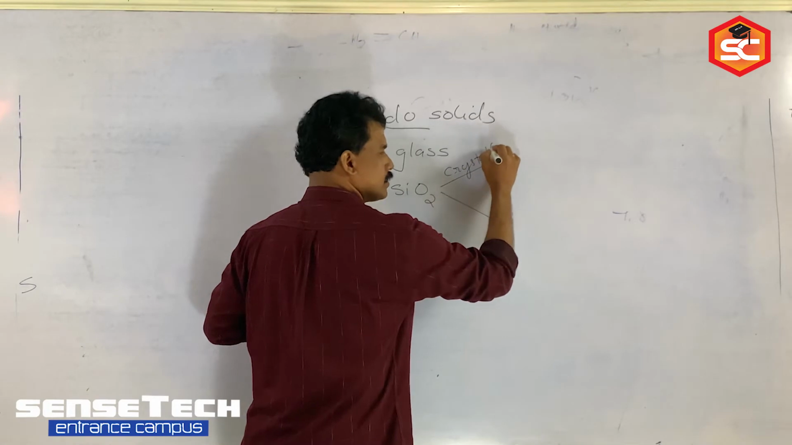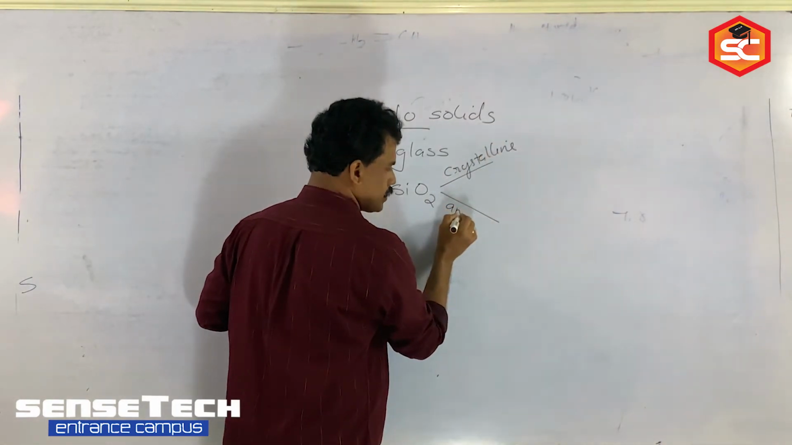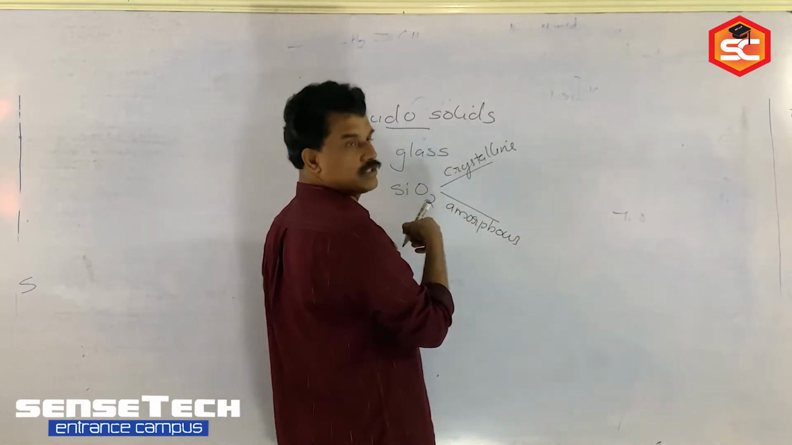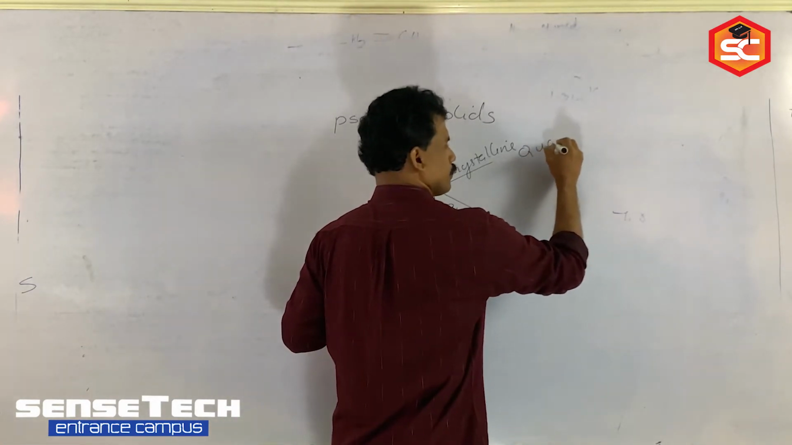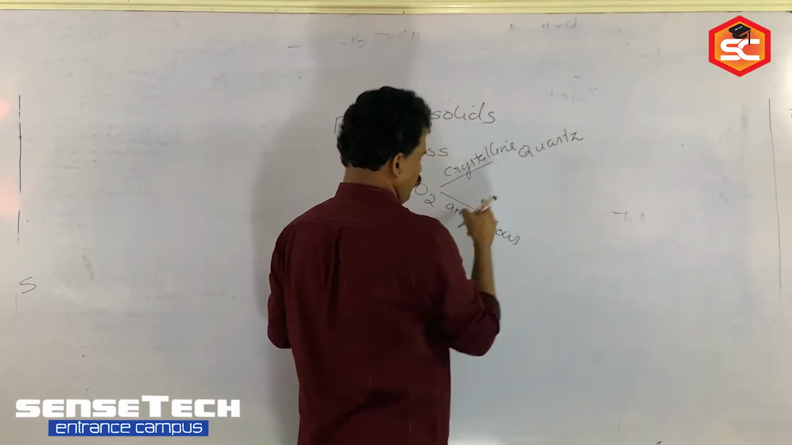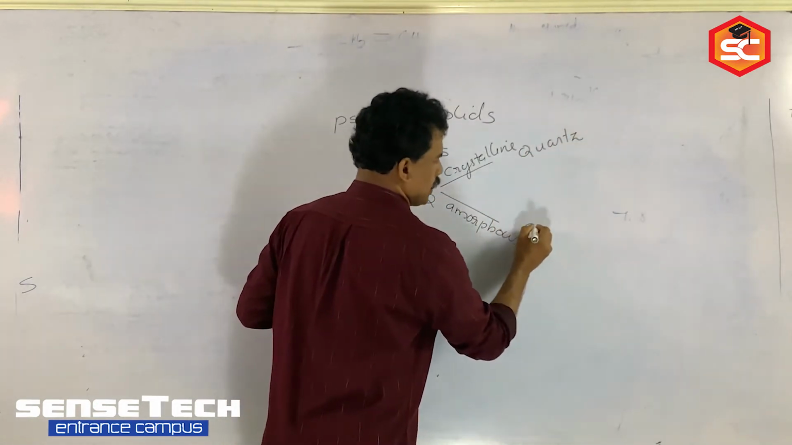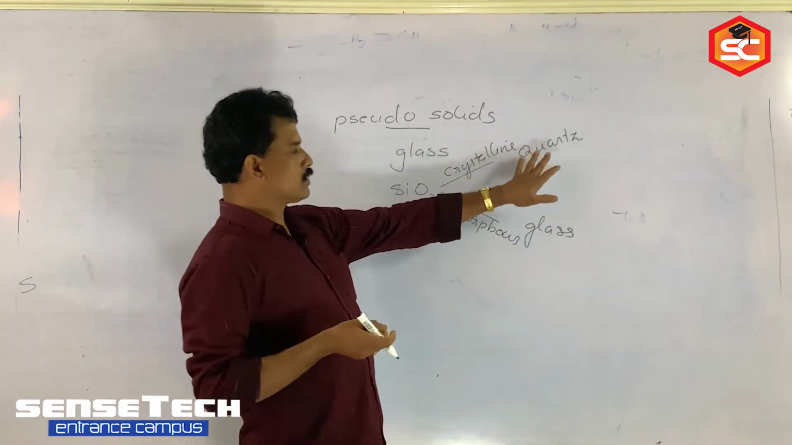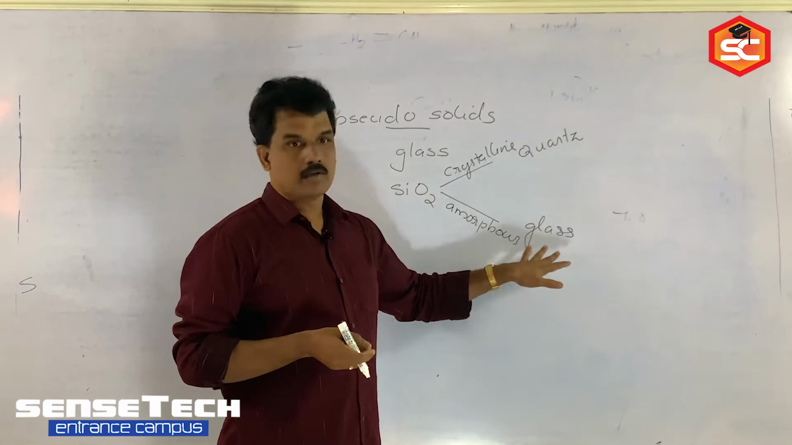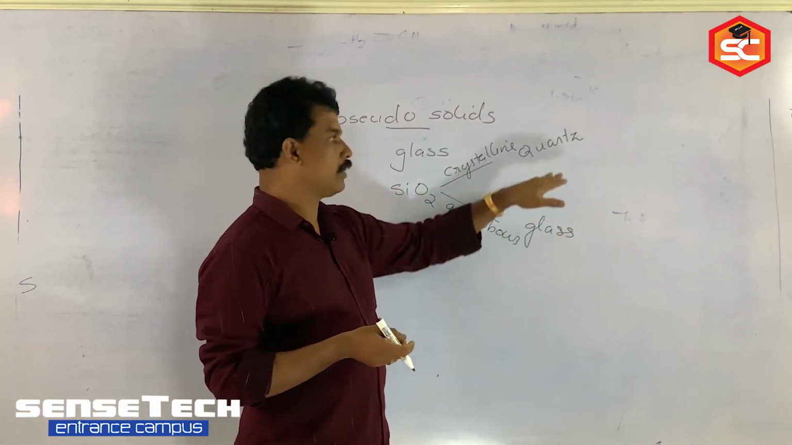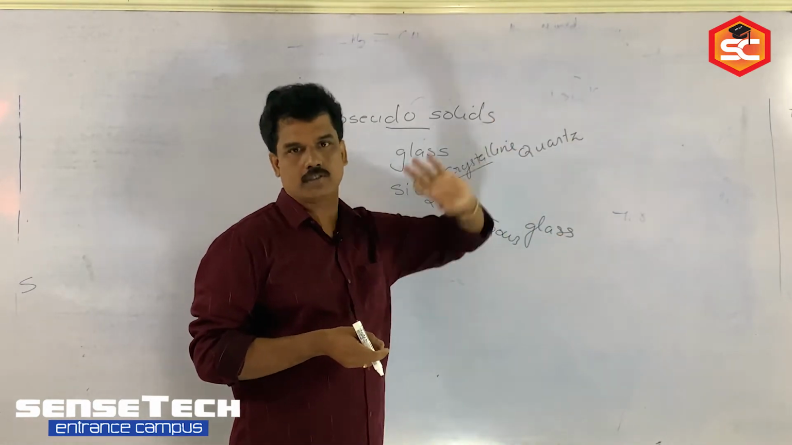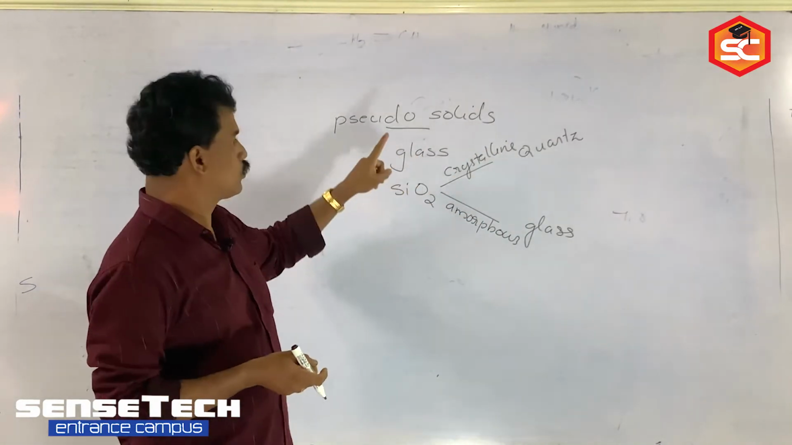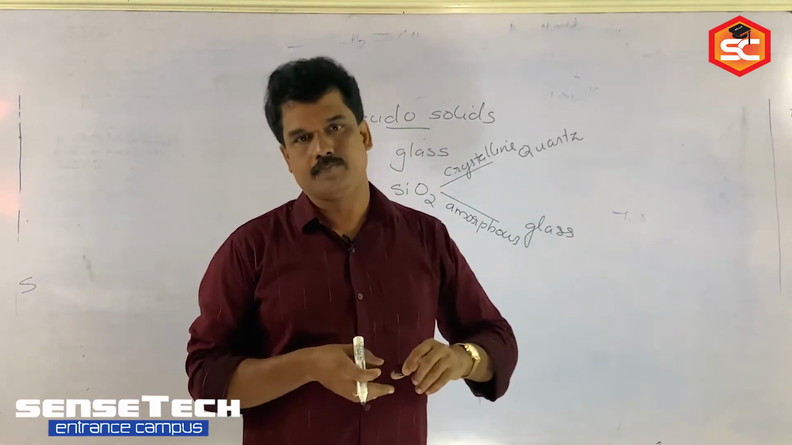Silica exists in two forms. Which are they? Crystalline and amorphous. What is the crystalline form of silica? It is quartz. Then what is the amorphous form of silica? It is glass. How do we get quartz? Quartz is obtained by melting glass and cooling it suddenly, which converts it into quartz. So these two are the different forms of silica. This type of solid is also there, pseudo solid.